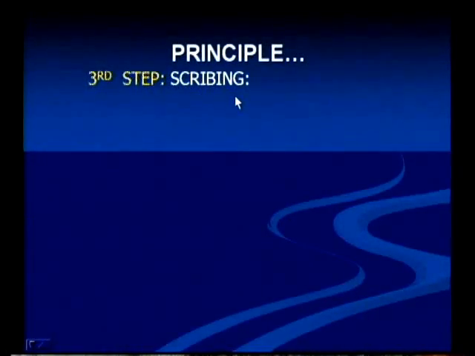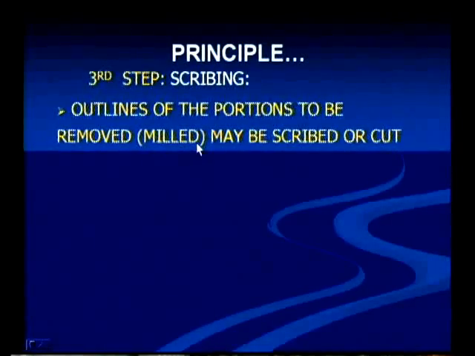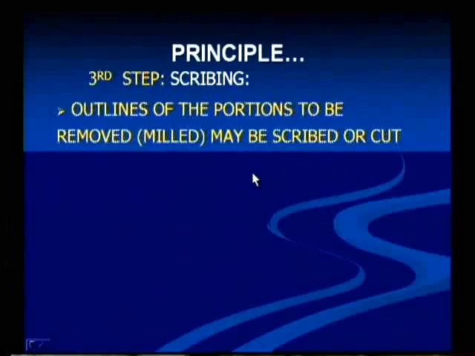The next thing is scribing. After applying the maskant, what do we have to do? Outlines of the portions to be removed may be scribed or cut. Where the milling is to be done, at that particular place the workpiece is to be exposed to the chemical solution. For that purpose, wherever the milling operation should be done, at those particular portions we have to cut and remove the maskant. That is why outlines of portions to be removed, milled, may be scribed or cut.